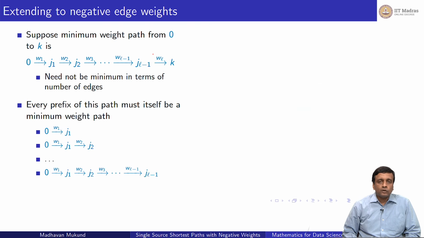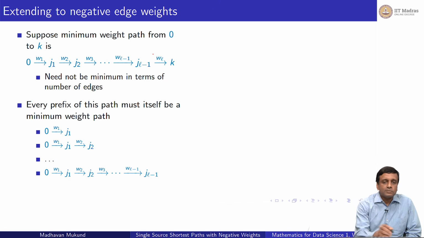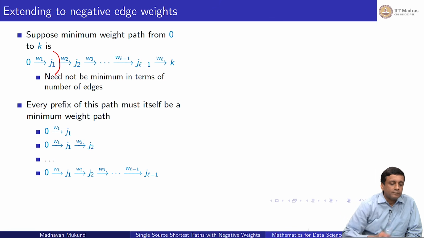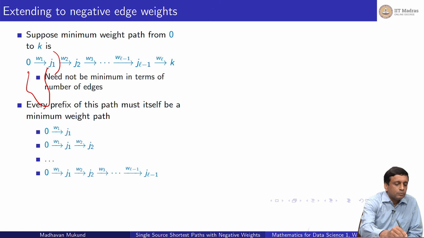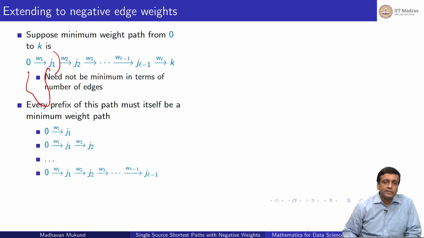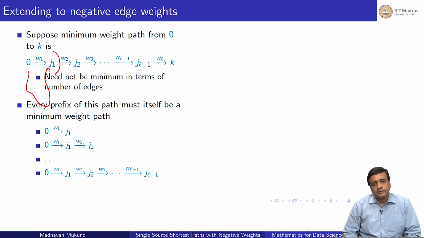Now here we again go back to our old argument, which says that if this is my path, then what happens when I come to J1? Could I have come to J1 any better than using the weight W1? Well, if I could have come via a different route with less than W1, then I could come to J1 and then continue with the same path to K. So if I could come to J1 earlier than I have now, then I could use that path plus the path from J1 to K and get a shorter path to K. So if this is the shortest path to K, then this must also be the shortest path to J1, to J2, to J3 and all that. So every prefix of this path has to itself be a shortest path.